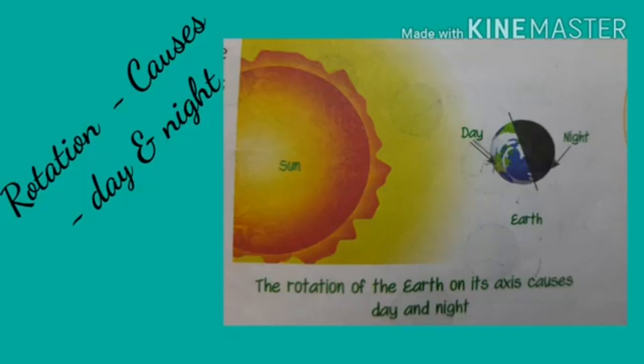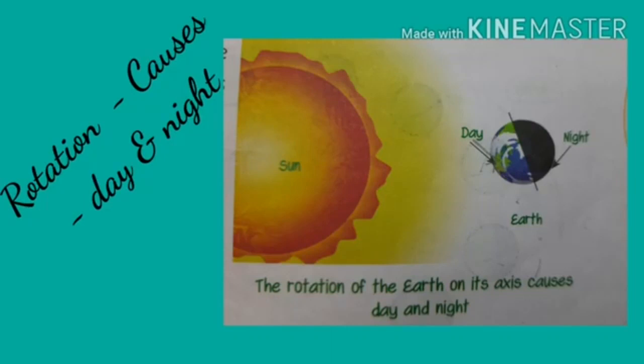Children, look at the image. You see, the side of the earth which faces the sun experiences daytime, while the other side experiences night. This cycle of day and night is caused due to the continuous rotation of the earth.